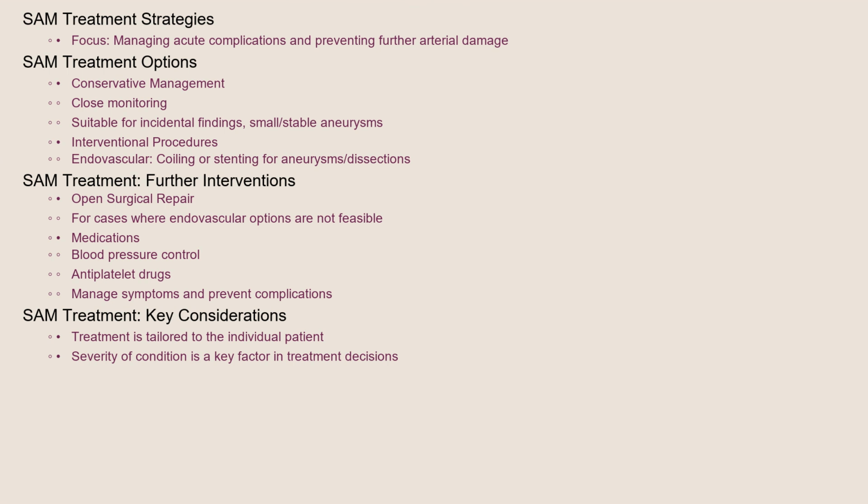Treatment for SAM focuses on managing the acute complications and preventing further arterial damage. In some cases, particularly when the condition is discovered incidentally and the aneurysms are small and stable, conservative management with close monitoring may be sufficient. However, more aggressive interventions are often needed. Endovascular procedures, such as coiling or stenting, can be used to treat aneurysms and dissections. In some cases, open surgical repair may be necessary, especially when endovascular options are not feasible. Medications, such as blood pressure control agents and antiplatelet drugs, may also be used to manage symptoms and prevent further complications. The specific treatment approach is tailored to the individual patient and the severity of their condition.